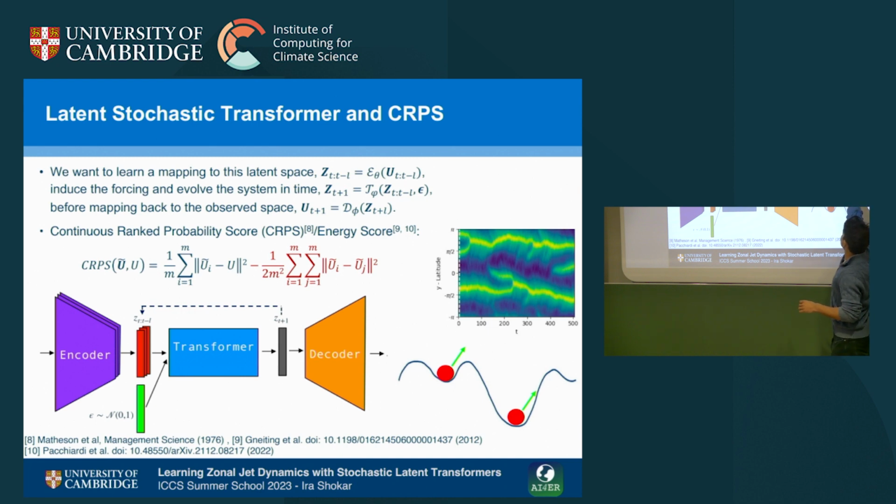But if we're in a part of our system where we're about to approach some sort of transition, that noise vector might be able to push us out of the basin. And the transformer, through training, will learn how to attend to that noise based on the history that it's given.